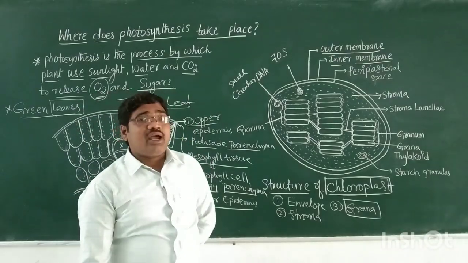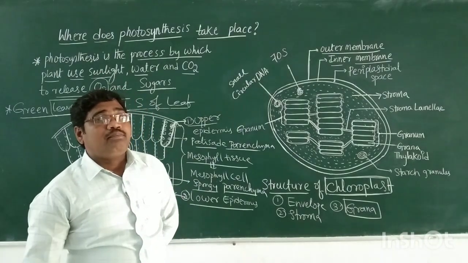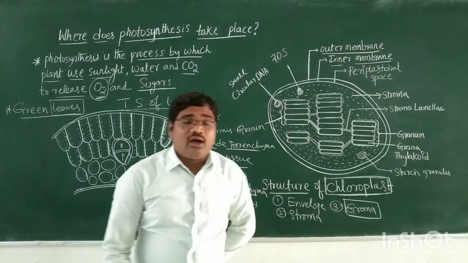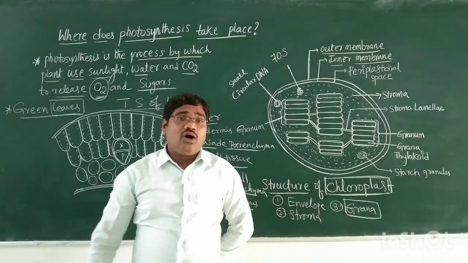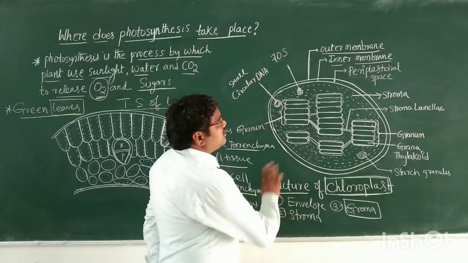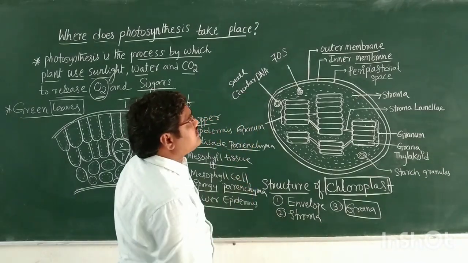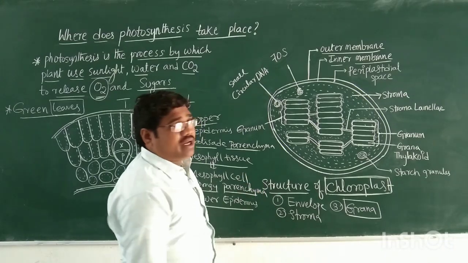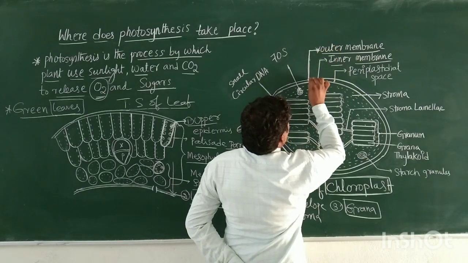The chloroplast is present only in the plant cell and is absent in the animal cell.